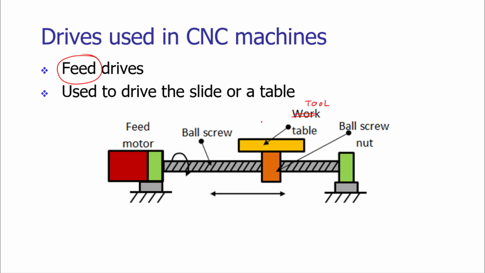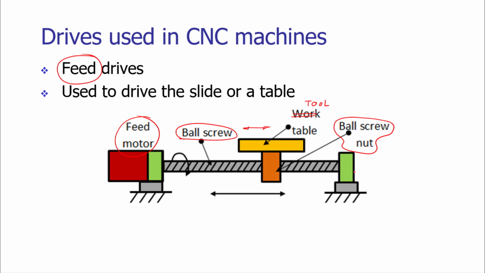This linear motion is possible by utilizing another motor. That motor is connected to a ball screw. The ball screw is a mechanical element. The ball screw has a ball screw nut, and on this nut, the table is mounted.